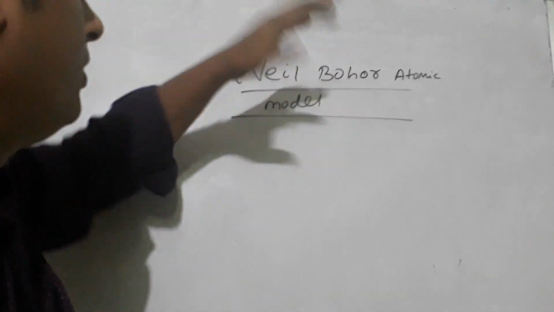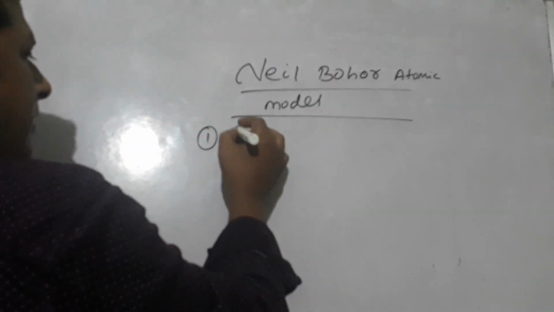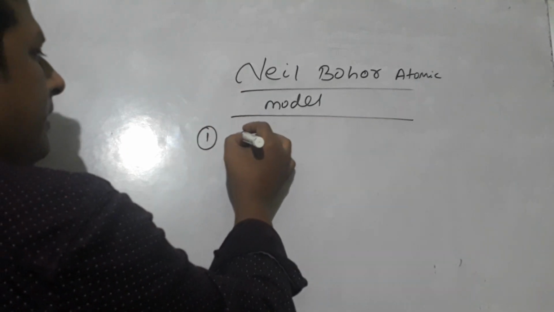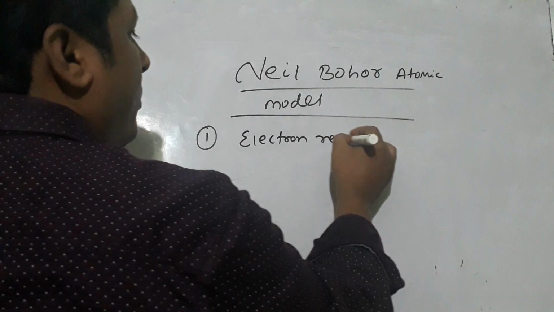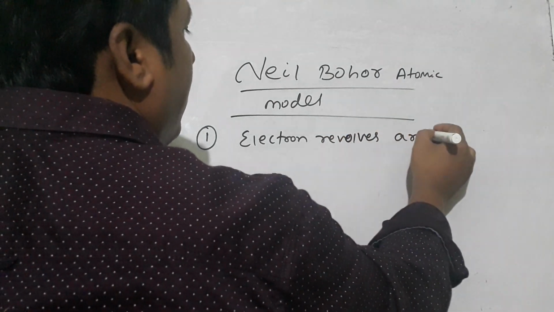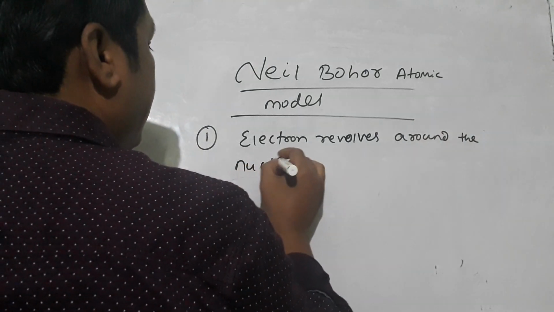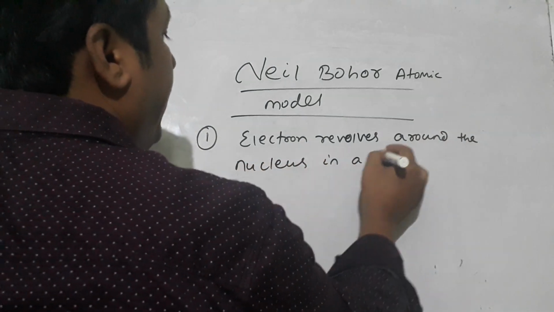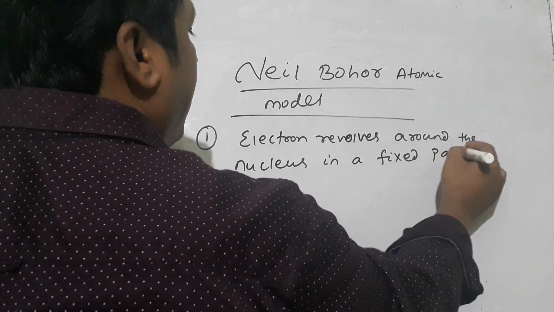In his atomic model, he suggested that the electron revolves around the nucleus in a fixed path.